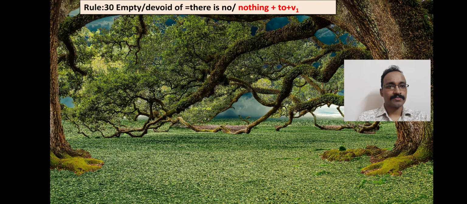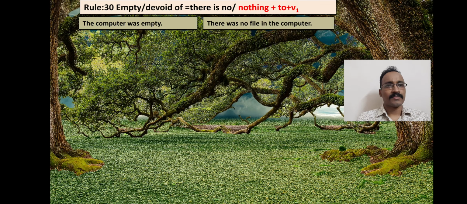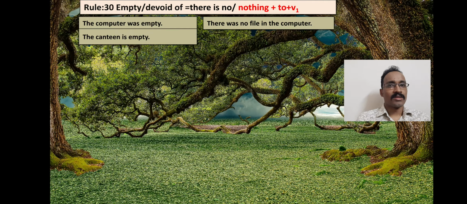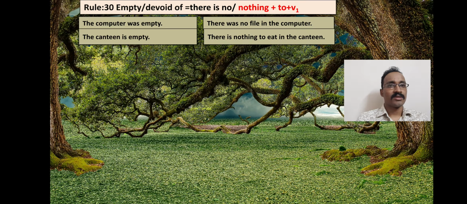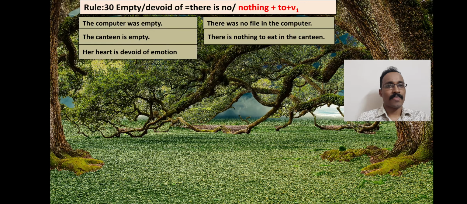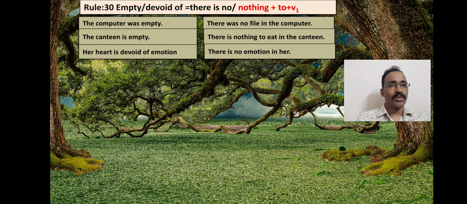See the example. The computer was empty. There was no file in the computer. So we have used there was no according to the tense. The canteen is empty. There is nothing to eat in the canteen. So here we have used to plus verb 1. Nothing plus to plus verb 1, that is infinitive. Her heart is devoid of emotion. There is no emotion in her.